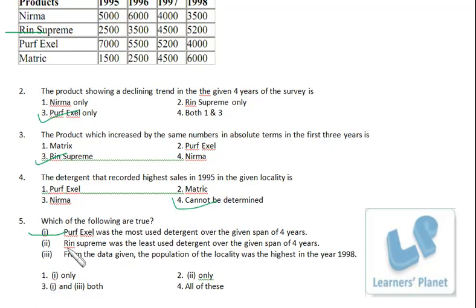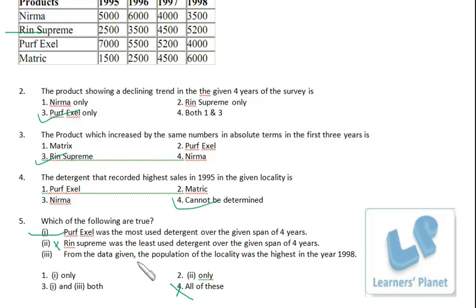So that's clear. Rin Supreme was the least used detergent over the given span of 4 years. Least. No, I think it should be Metric. 1000 less, 1000 less, 800 more. So Metric should be, so it's incorrect. Okay, the first and all of these cannot be the correct option. Now we need to check the third one because the first option is also there.